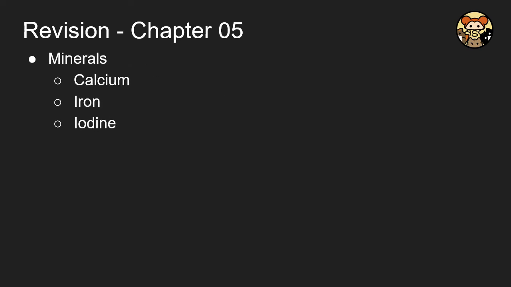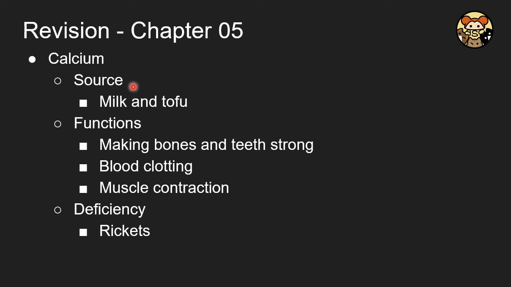And for minerals, we will include three of them. That is calcium, iron, and also iodine. Each of them will have this format: source, function, and also deficiency. So remember, how do we take in? Like calcium as an example, milk and tofu. Function, to make our bones and teeth strong. That's why the deficiency is the weakest. That's the weak bone.